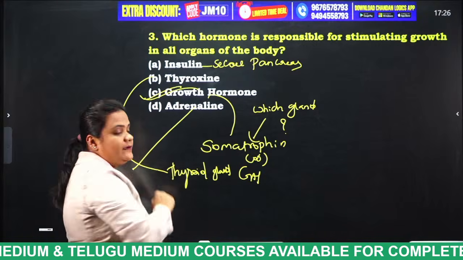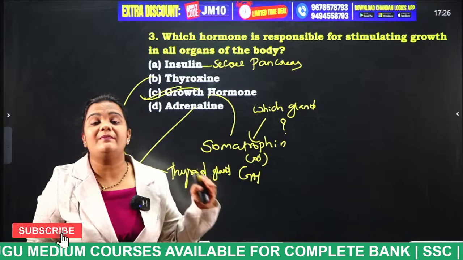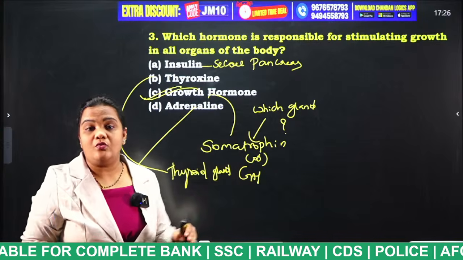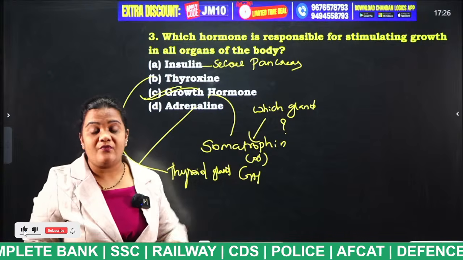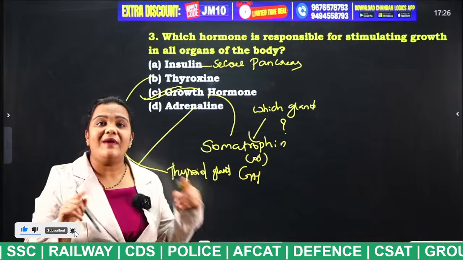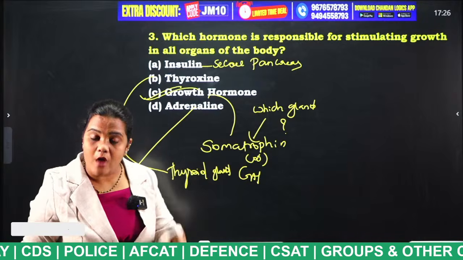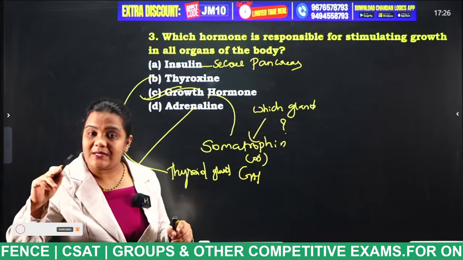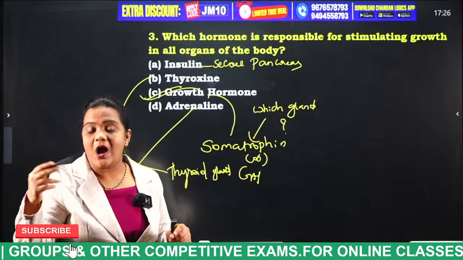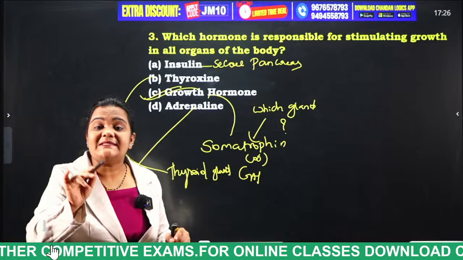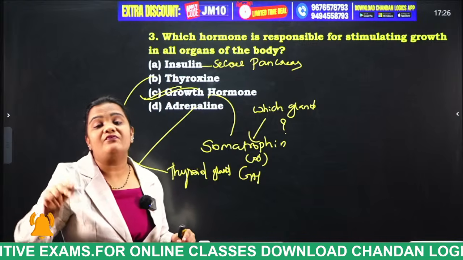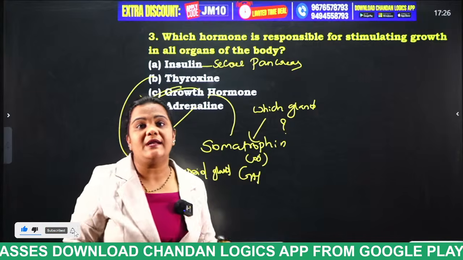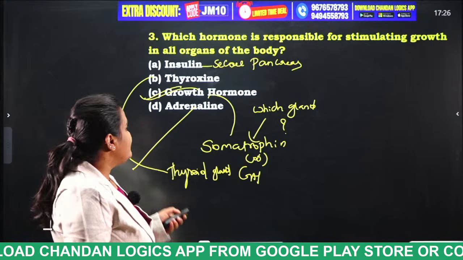And adrenaline is the hormone which will be released by the adrenal gland. Not only adrenaline but also cortisol, which is considered the stress hormone. Very, very important. Adrenaline is a type of hormone released by the adrenal gland, and cortisol is also a hormone released by the adrenal gland. This adrenal gland is known as what, students? Fight or flight gland. And this cortisol is known as what, students? Stress hormone. Clear? Yes.